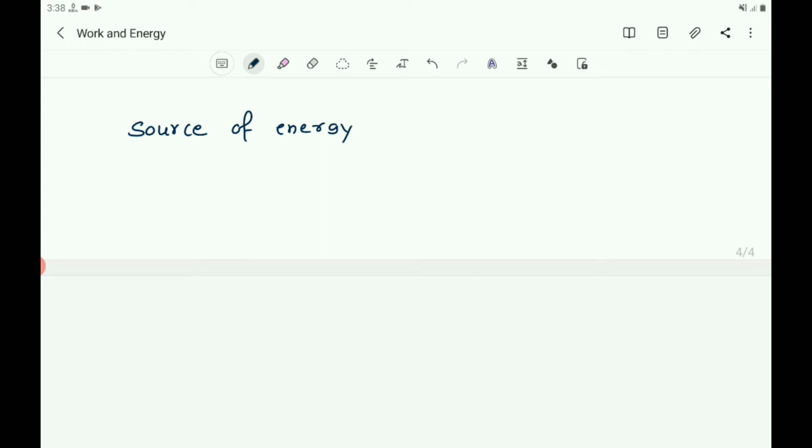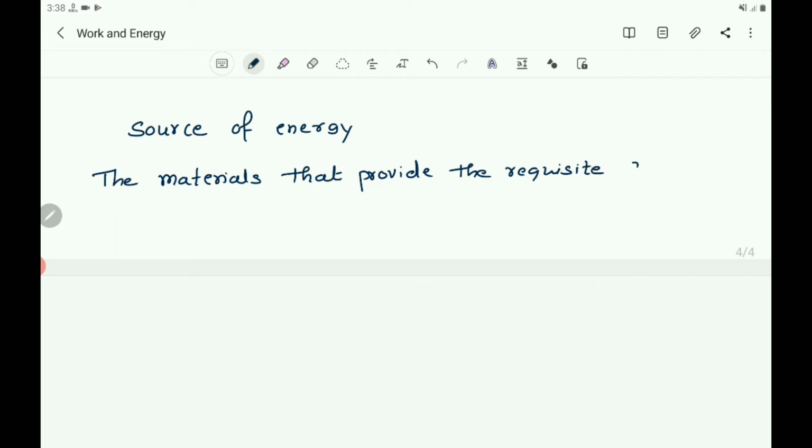So write: the materials that provide the requisite amount of energy is the source of energy.